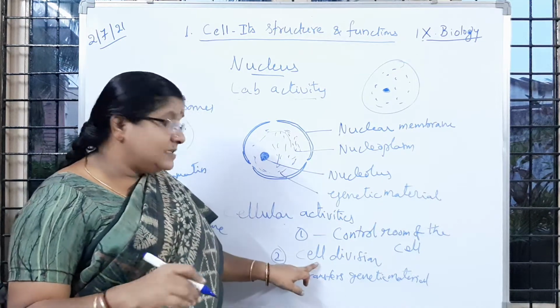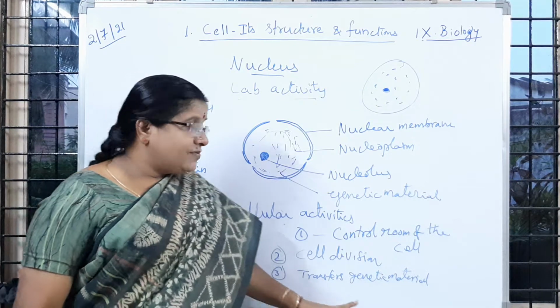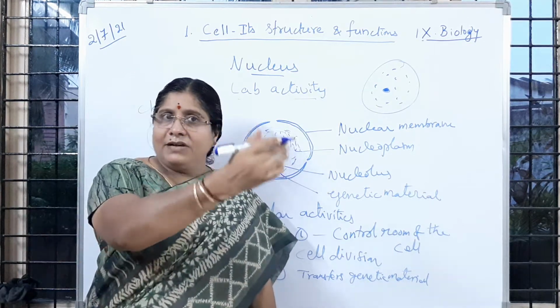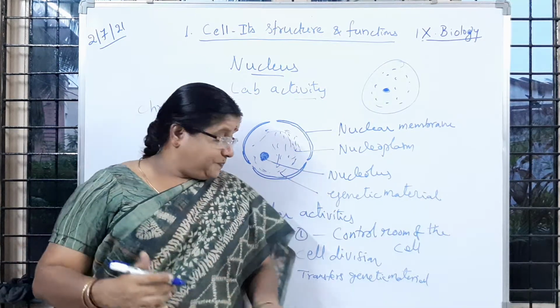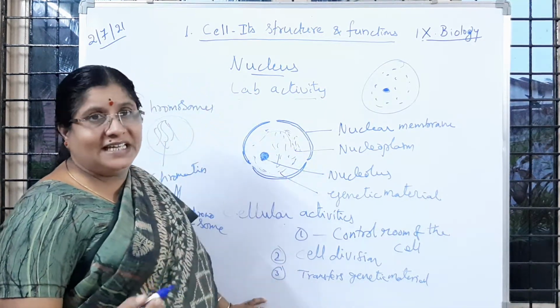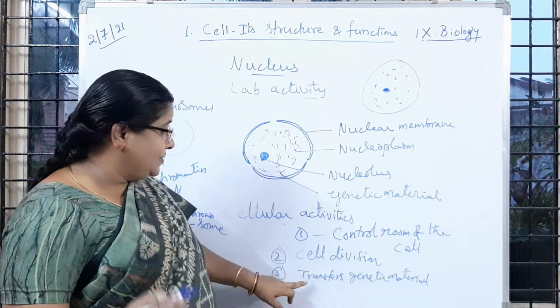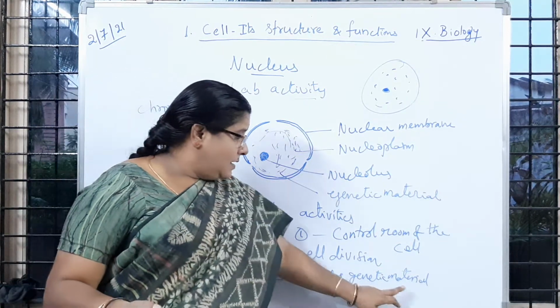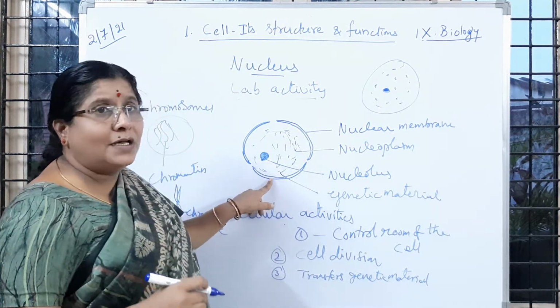Then cell division, then transfer of genetic material, so that whatever characters the parent cell has are transferred to the progeny, the young cells, the new cells. So the transfer of genetic material also happens because of the nucleus.